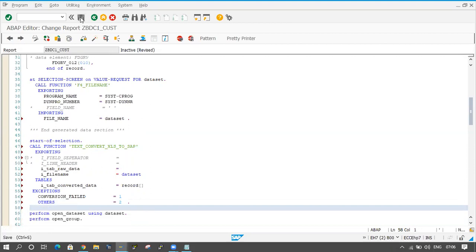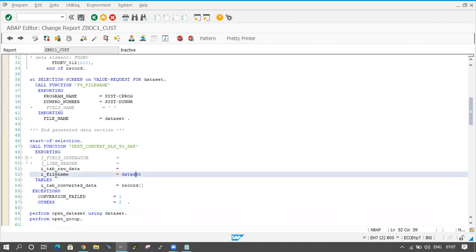Okay, save it. So I am converting the data. If you double click on this text conversion Excel to SAP function module, I will check that the file name is coming, right? The data set and the I_FILE_NAME are coming here.